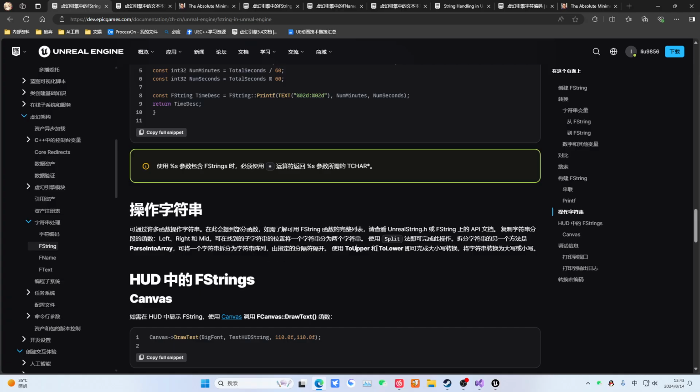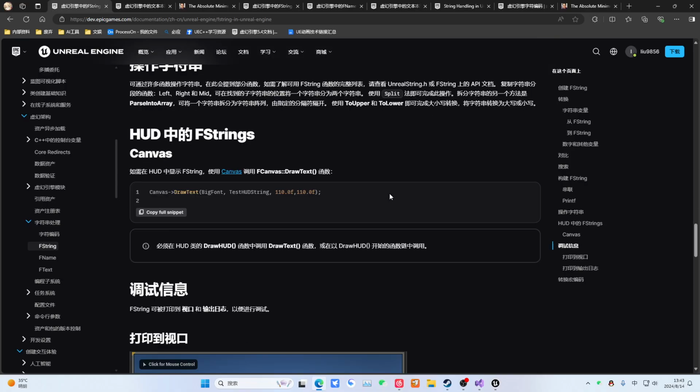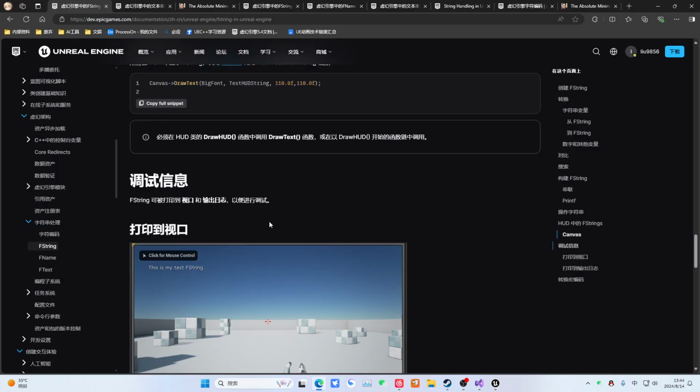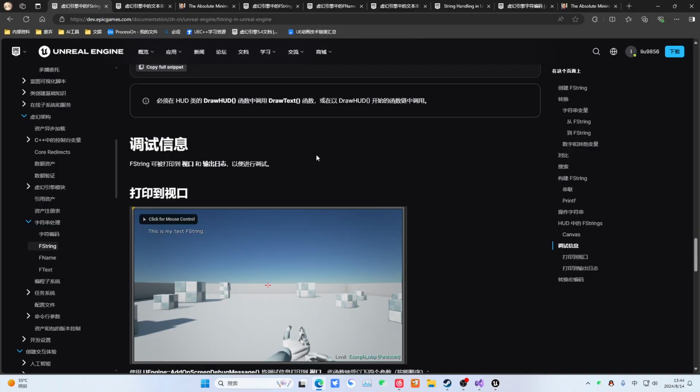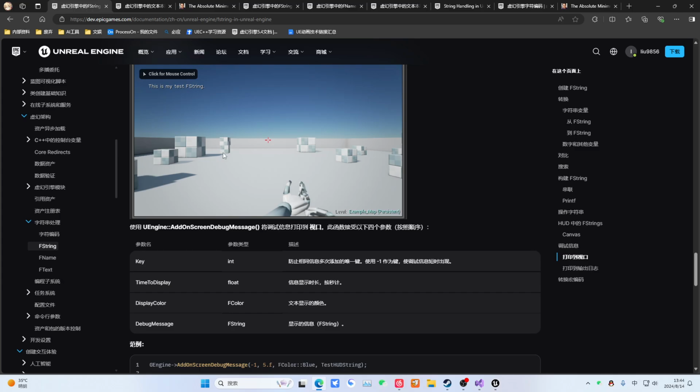And at the same time, you can also use these two methods to complete a case conversion. And this place is just in the HUD, it uses this method. You can go ahead and draw it out, so that in the HUD, you pass in such a parameter. And this places some debug information. We have used this too.